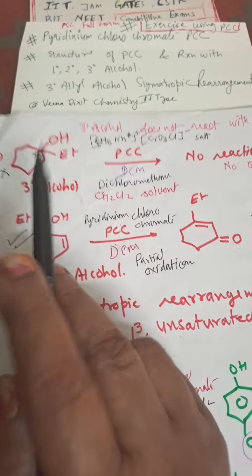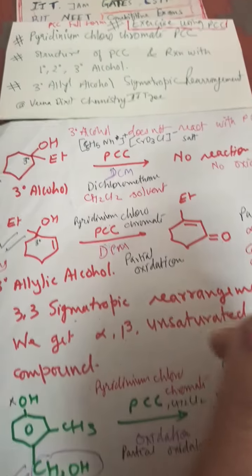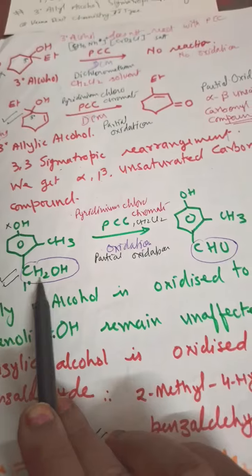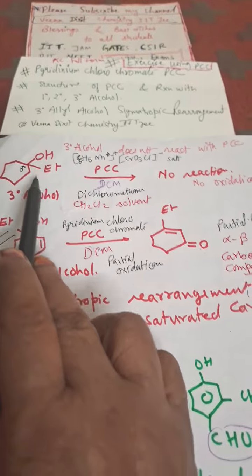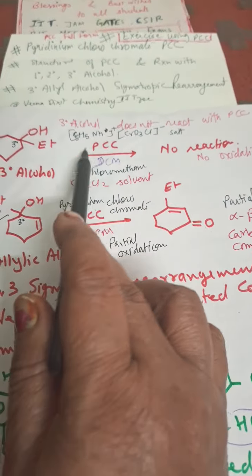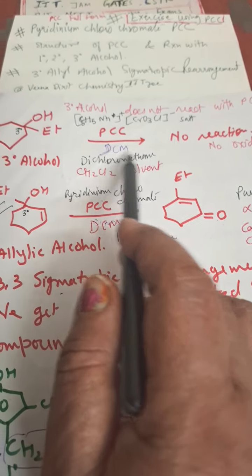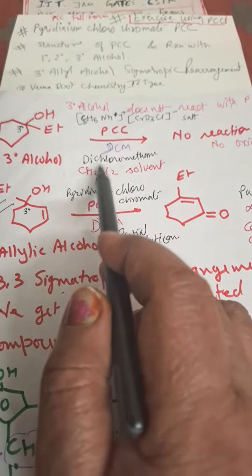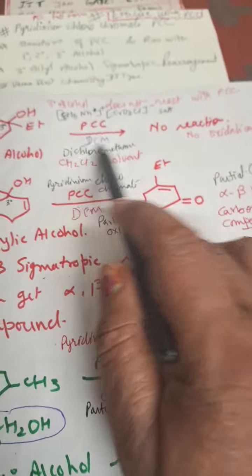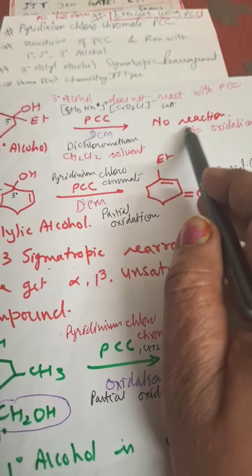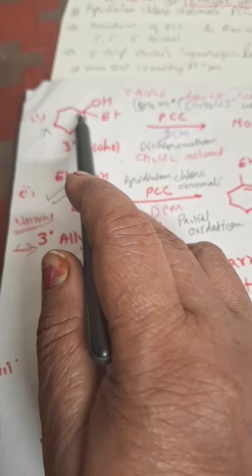We have discussed that 1-degree alcohol is oxidized to CHO group, the aldehyde group. 2-degree alcohol is oxidized to keto group. But 3-degree alcohol does not oxidize with PCC in the presence of CH2Cl2, that is dichloromethane, also known as DCM. No reaction, no oxidation takes place. So this will be out.